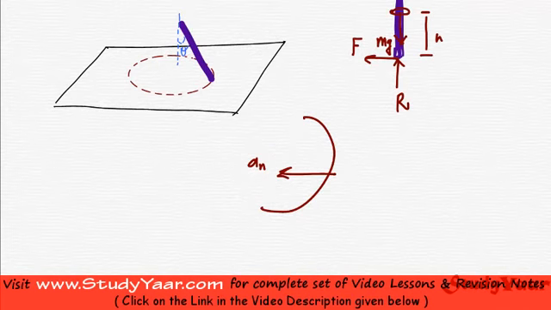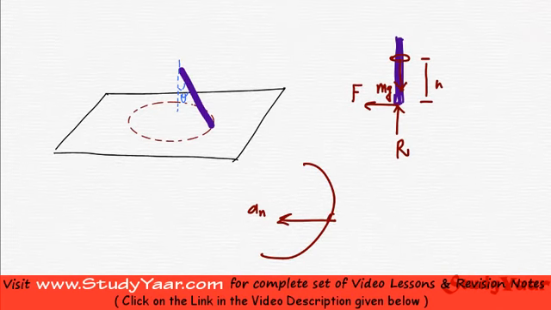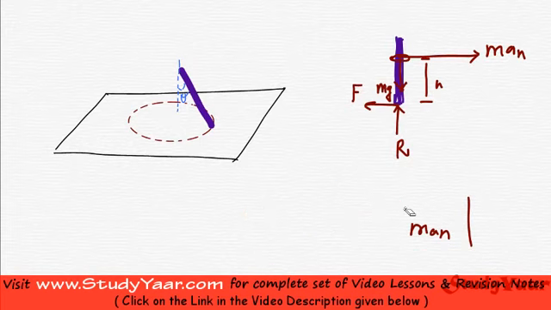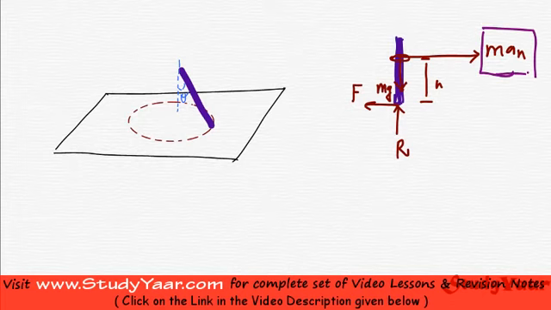Now we are going to have an opposite force man, which is going to be an inertia force when we are considering the dynamic equilibrium. Therefore at this point I have a man acting on this system. Just realize that this is a pseudo force. It is not an actual force. It is an inertia force acting because of the acceleration in this direction. So when the guy is straight, this is my FBD.